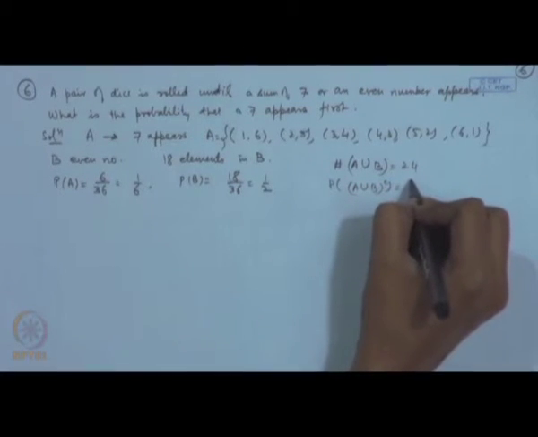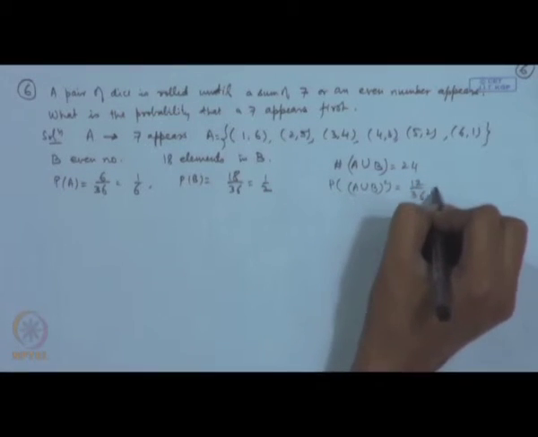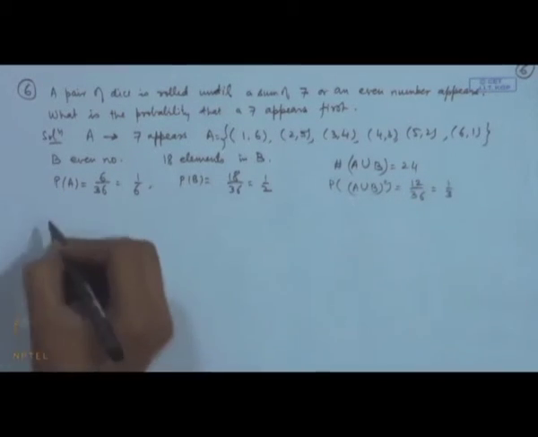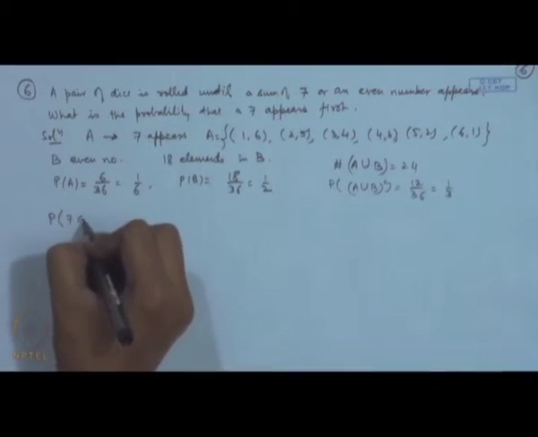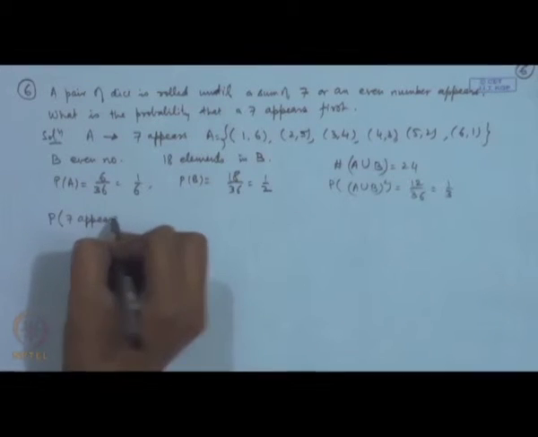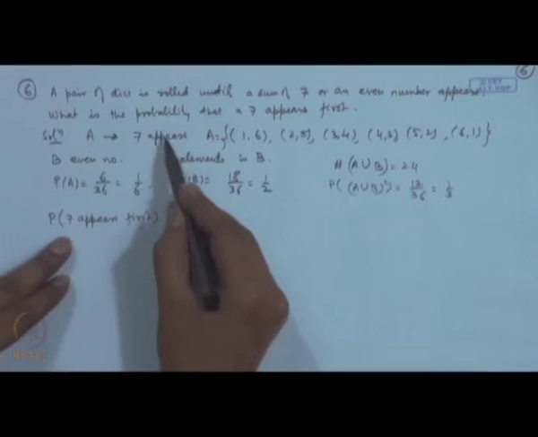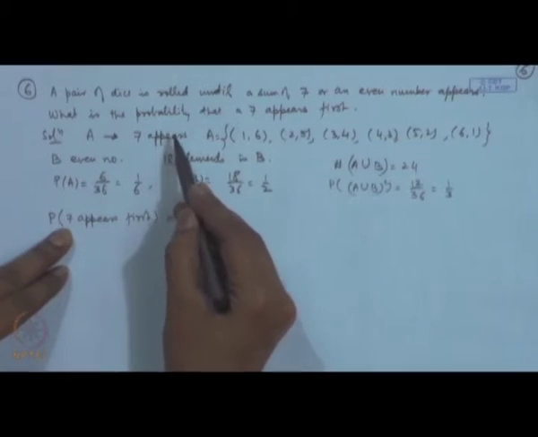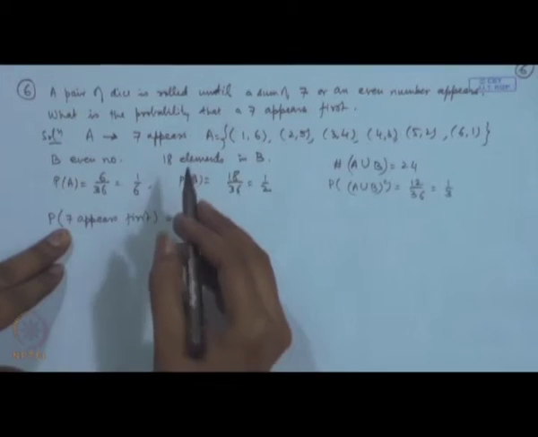That will be equal to 12 by 36, that is 1 by 3. So, what is the probability that 7 appears first? Now, this means that the event A occurs in the first throw itself.